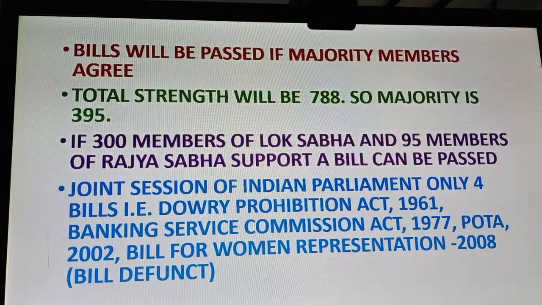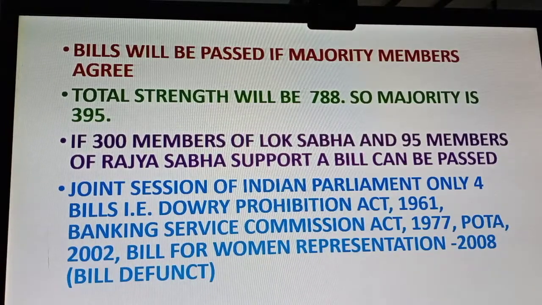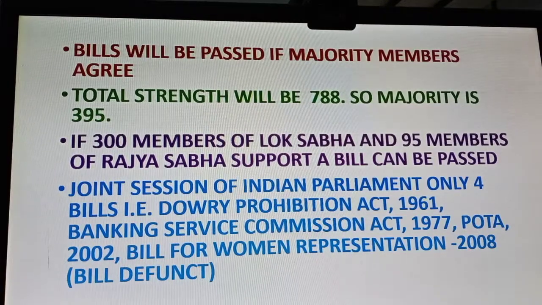Then in 2008, there was a meeting for women's reservation. You know, there was a discussion, a bill was presented to the parliament to have 33% reservation for women in state legislative assemblies and in Lok Sabha.